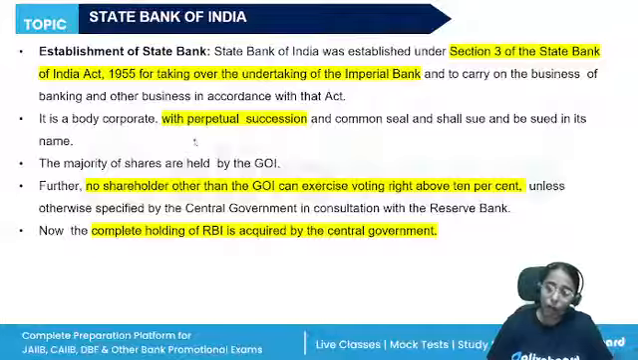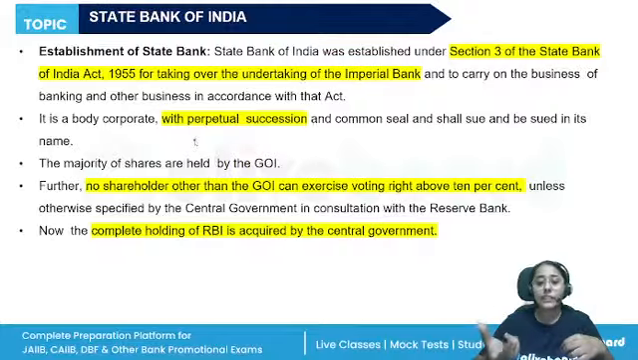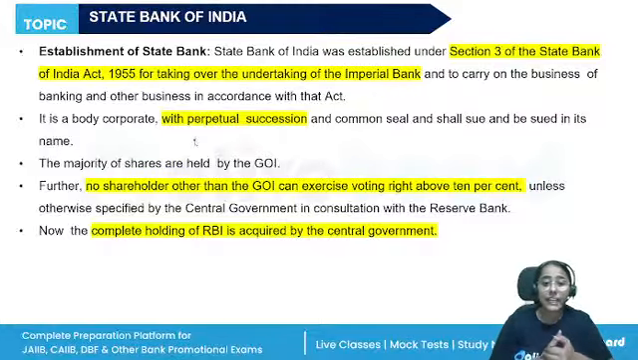It is a body corporate. It means it has perpetual succession. Even if the directors leave, the SBI will still continue. This is the meaning of perpetual succession, right? The majority of the holding is with the government of India. The complete holding of SBI is now acquired by the central government, not RBI but SBI.